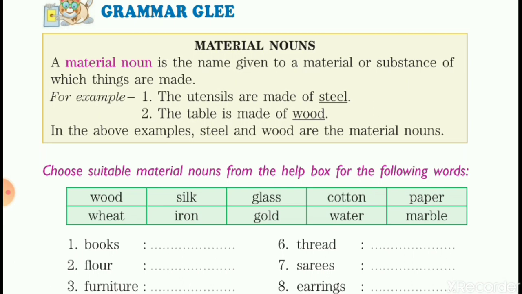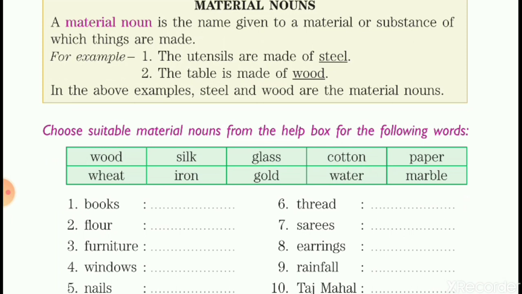Now, we need to do the exercise based on this. We need to choose suitable material nouns from the help box for the following words. Fine. Now let's see the words. Wood, wheat, silk, iron, glass, gold, cotton, water, paper, marble. Now books are made up of paper. Books are made of paper. Now flour. How is flour made? It is made of wheat.